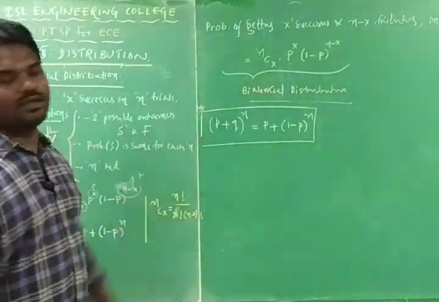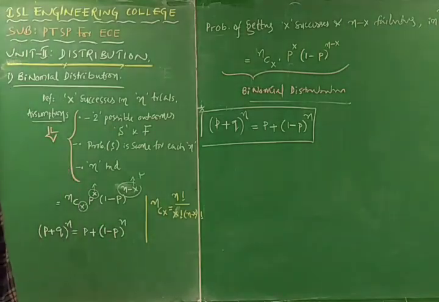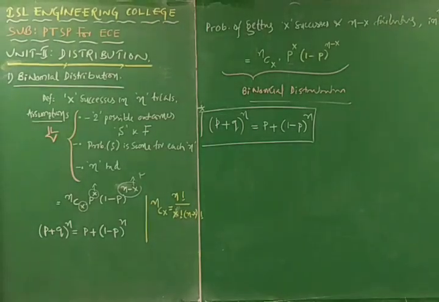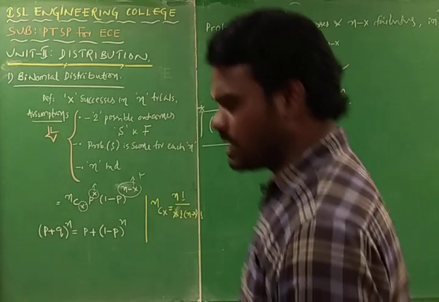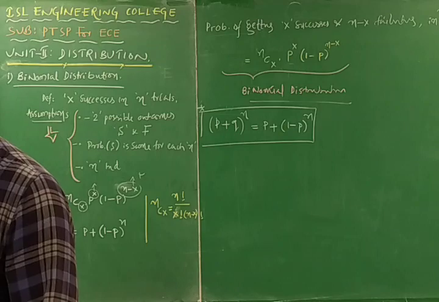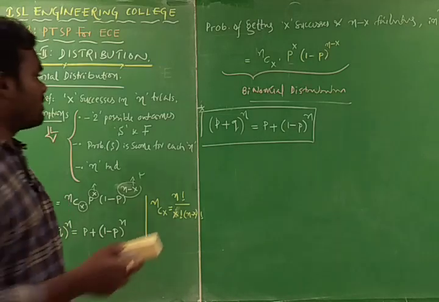So that we can have this binomial distribution. By using this binomial distribution, we should solve some problems. Now we are going to solve some 2-3 problems. After that we are going to see the complicated problems in the binomial distribution. From the examination point of view, binomial distribution is very important, so everybody has to be very careful in the binomial distribution topic. Then the first question I am going with.